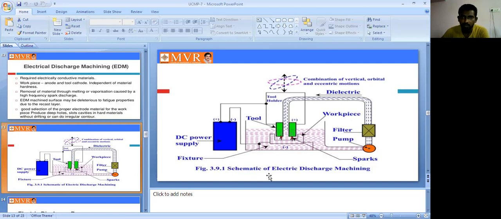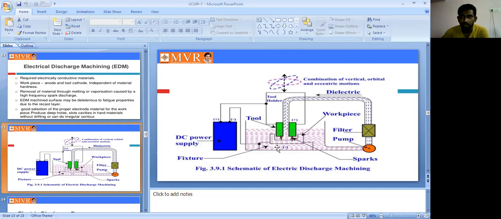This is one of the graphical diagrams of the EDM. The basic source of the EDM is power, and we use a DC power supply. The positive terminal connection is given to the tool holder, the tool, and the negative charge is given to the workpiece. These two are the tool holders, and this is the workpiece. Between the workpiece and the tool holder we have a gap of 0.03 mm. In this gap, the spark will be produced.